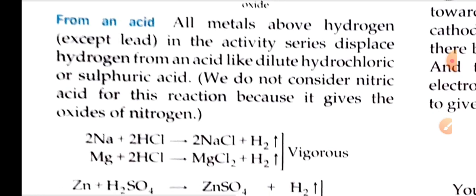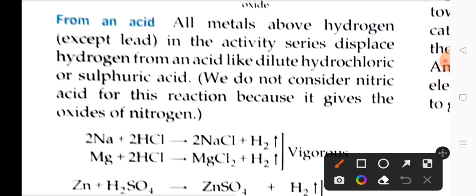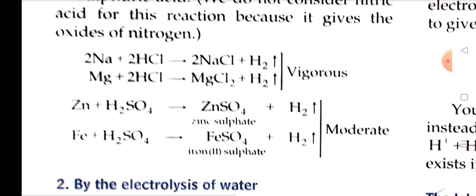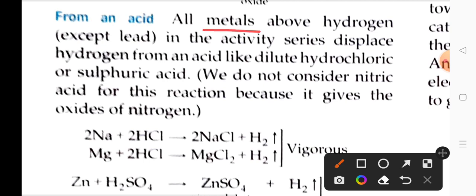Now coming to the secondary method, here it is from an acid. Now we will not use water. Now the same kind of active metals will be used, and this time the reaction will take place with a particular acid. It can be HCl, it can be H2SO4, and so on. So here in the equations you can see the metals which are above hydrogen. You have to note the condition: the metal should be above hydrogen in the activity series, because the concept is the same. The displacement reaction only is going on. The metal should be more reactive than hydrogen, otherwise the reaction cannot proceed in the forward direction.